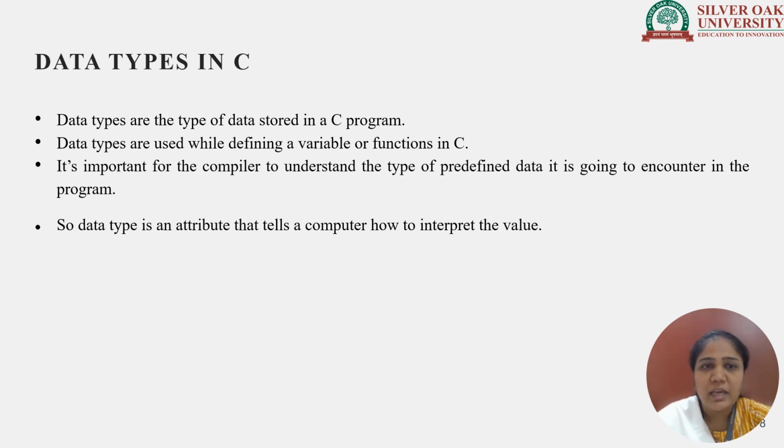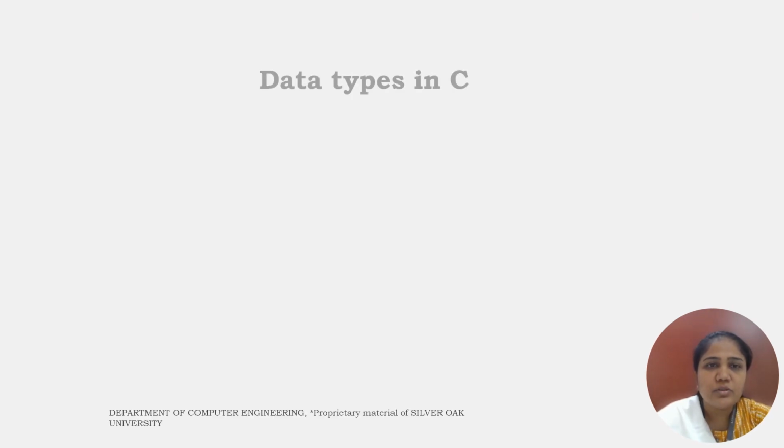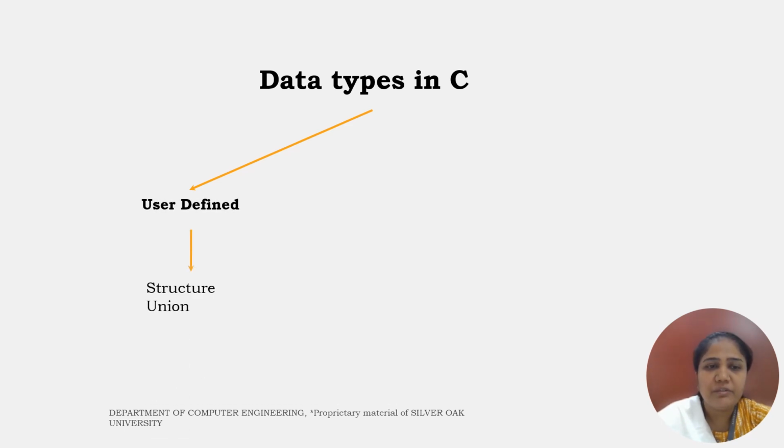Data types help us to define variables within the main function or any user defined function. Data types are attributes that tell the computer how to interpret the value. So we must know what kinds of data types are supported in the C programming language. C supports three types of data types. One is user defined data type, which contains structure, union, enum and typedef.